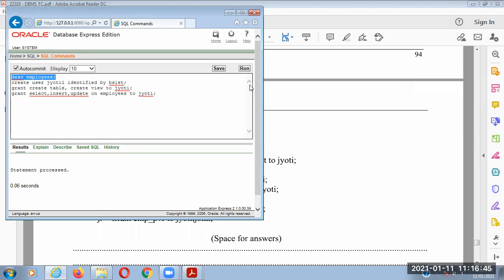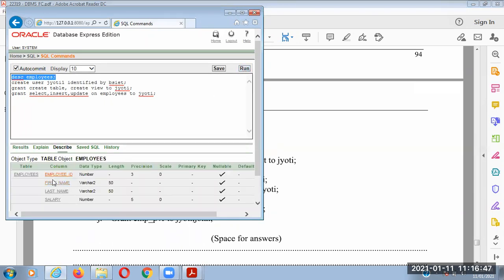So first we can see which columns are available in that table. So employee ID, first name, last name and salary, these are the columns. If you want to restrict the users to specific columns, then you can have a similar grant command, but you must specify the specific column. If you want to select and update on specific columns, then you must specify that column.